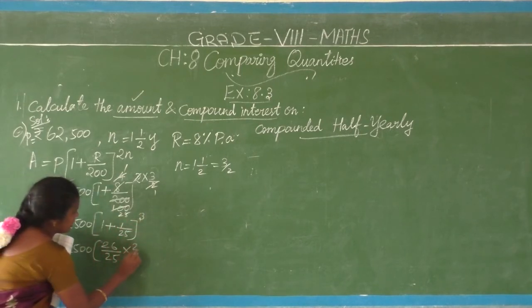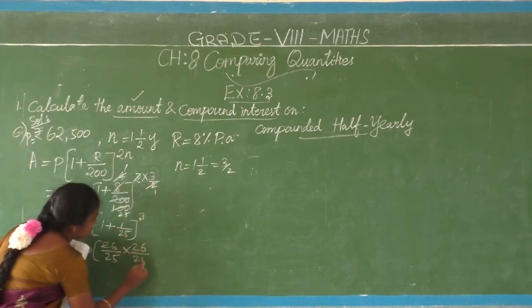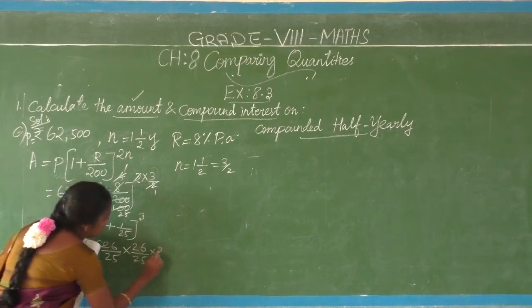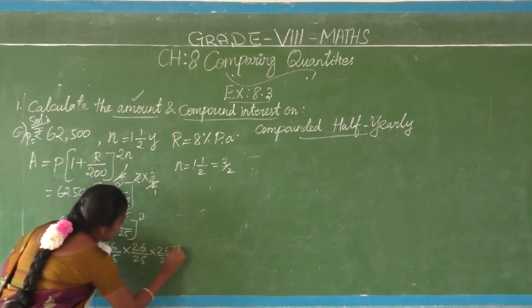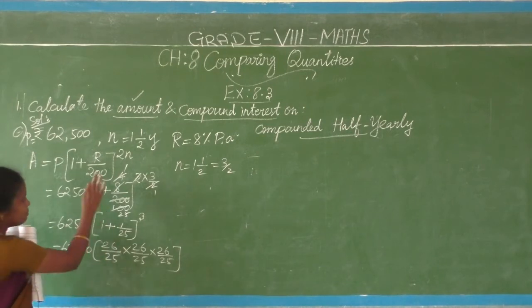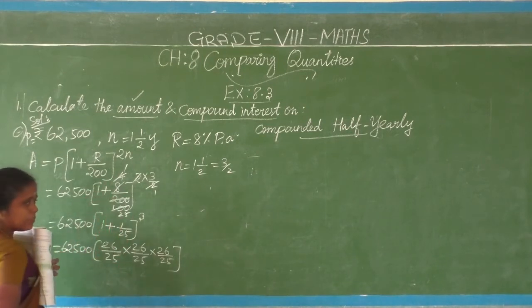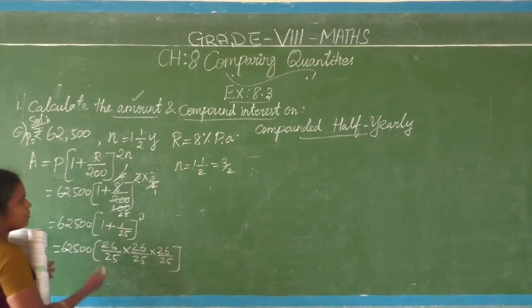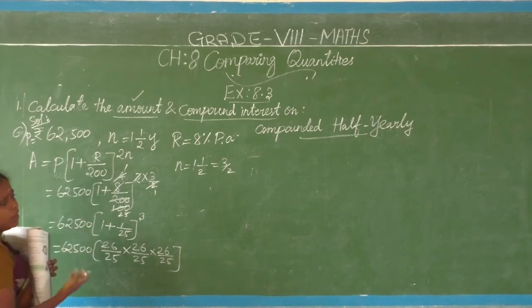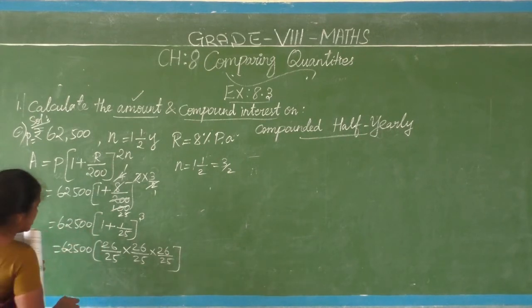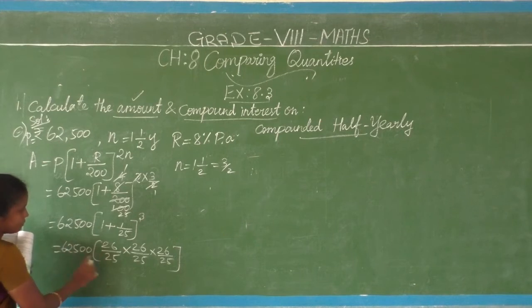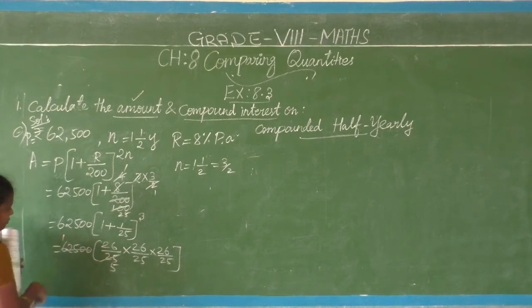So we can write like this, 26 by 25 into 26 by 25 into 26 by 25. Try to simplify the numbers step by step, then only your answer will come easily. If not, it goes more than 7 digits, 8 digits like that. Okay, so simplify. Both are multiples of 5, no? Simplify. 5 5s are 25. Here 1 5 is 5. Remainder 1, 12. 2 5s are 10.